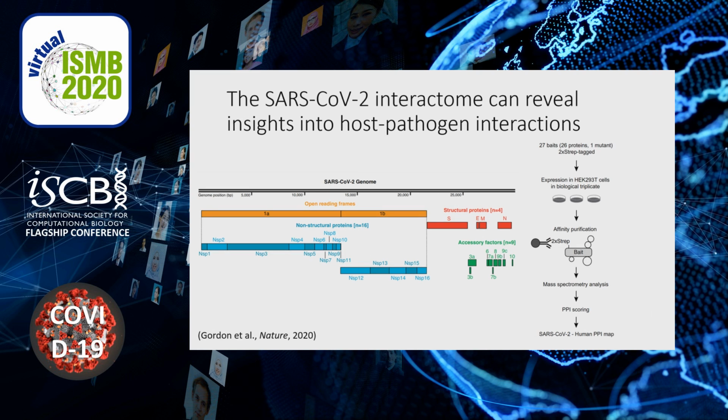Gordon et al. recently published the SARS-CoV-2 interactome, a map of human host proteins interacting with SARS-CoV-2 viral proteins upon viral infection. By individually expressing 26 out of 29 SARS-CoV-2 proteins in HEK293 human host cells and performing affinity purification mass spectrometry, the authors identified 332 high-confidence protein-protein interactions, or PPIs.